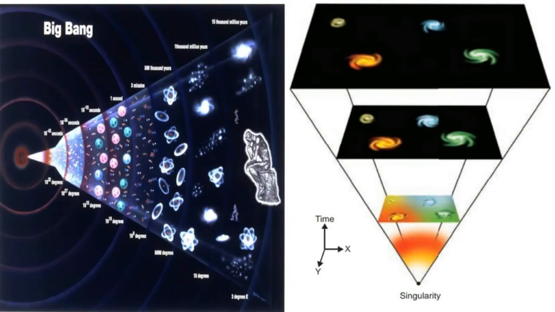The event when the matter confined in a single point began to expand is called the Big Bang. This is considered as the origin of our universe as we know it. The Big Bang theory is the prevailing model of the evolution of the universe. Under this theory, space and time emerged together about 14 billion years ago.